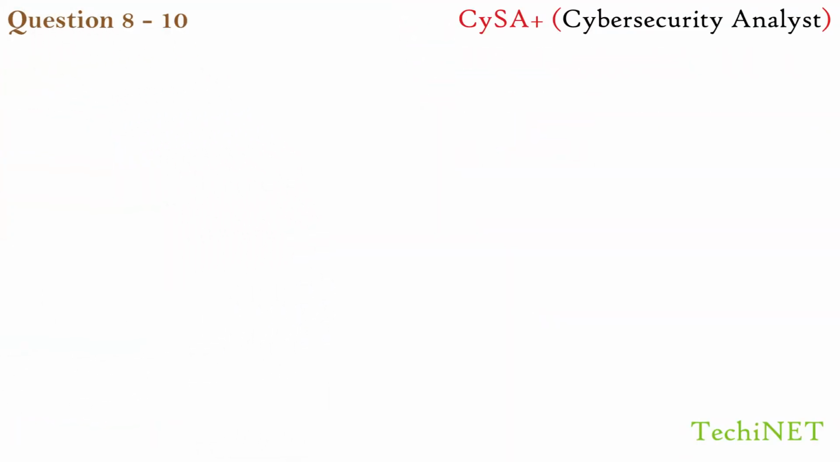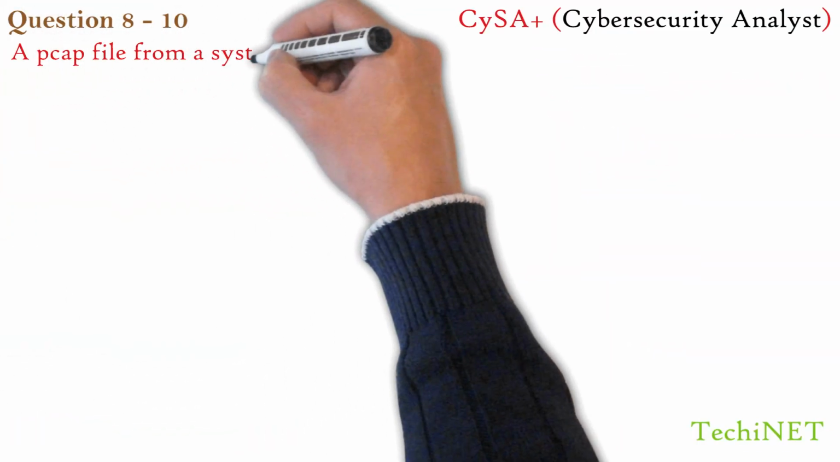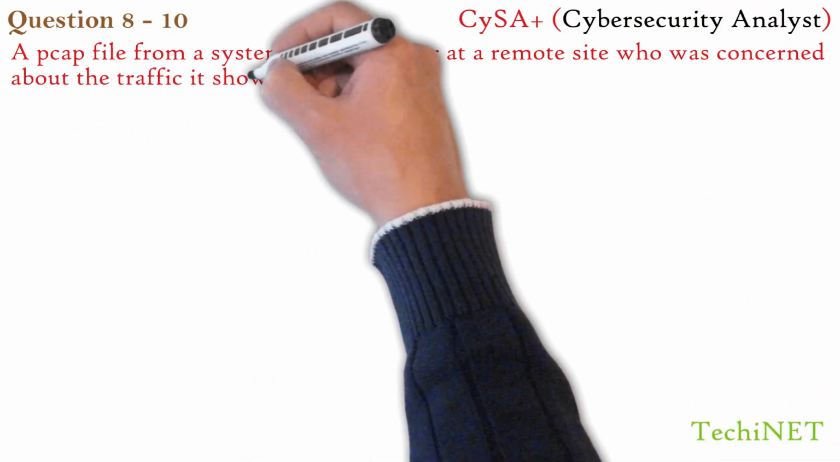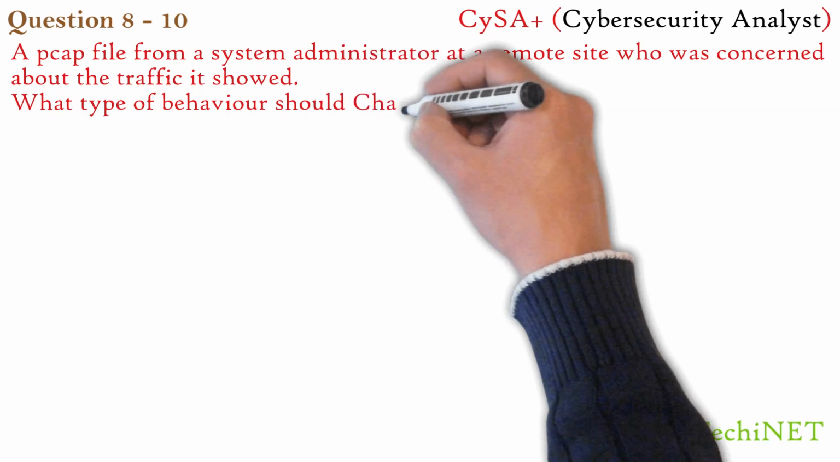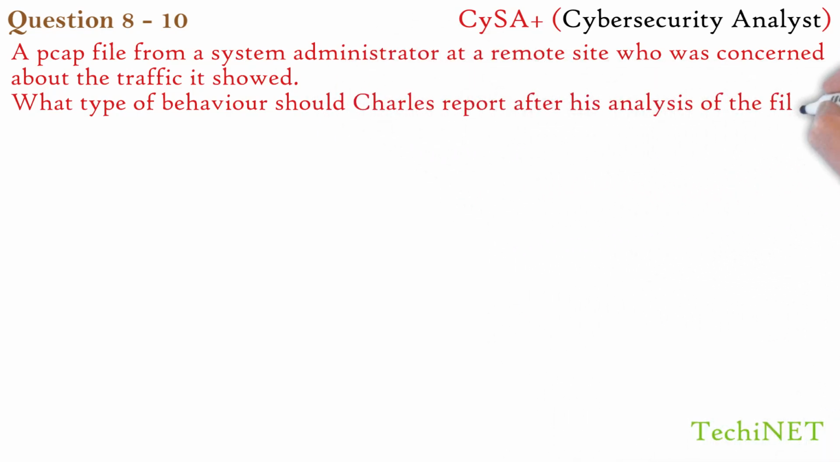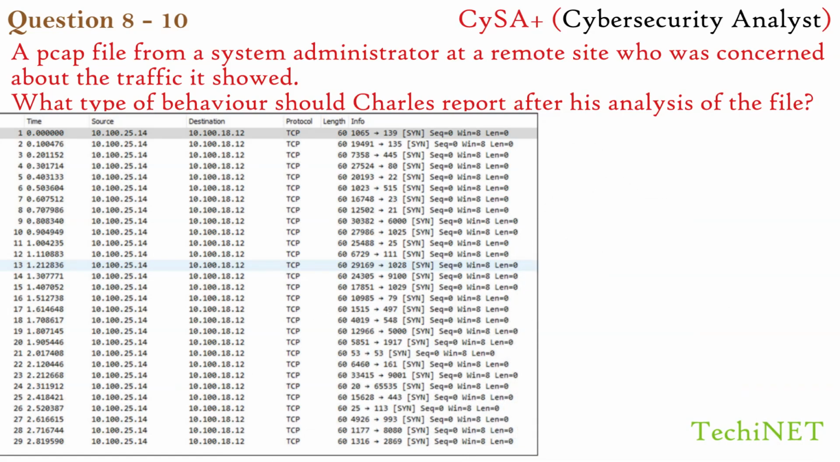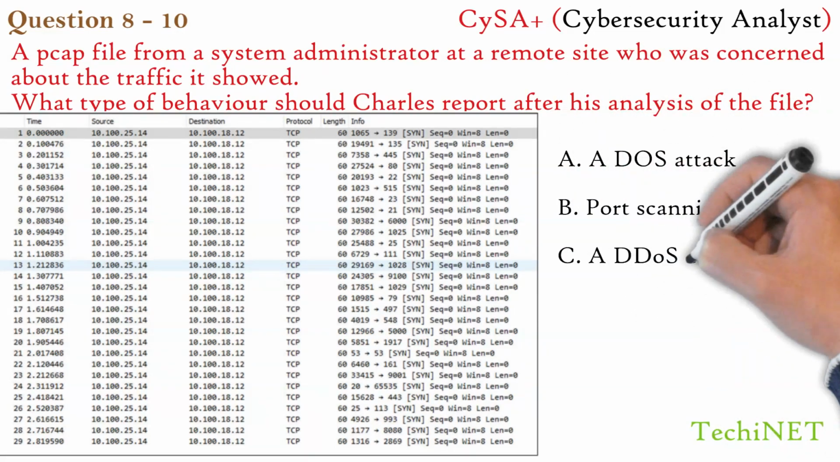Question number 8. A PCAP file from a system administrator at a remote site who was concerned about the traffic it showed. What type of behavior should Charles report after his analysis of the file? Options. A. DOS attack. B. Port scanning. C. A DDoS attack.